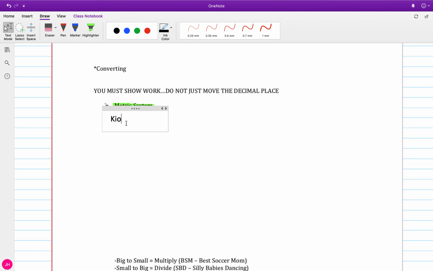So the first we have a kilometer, or some people say a kilometer. Next we have a hectometer. We don't use hectometers a lot, but sometimes you might have heard of somebody talking about a hectacre. Then we have a decameter.